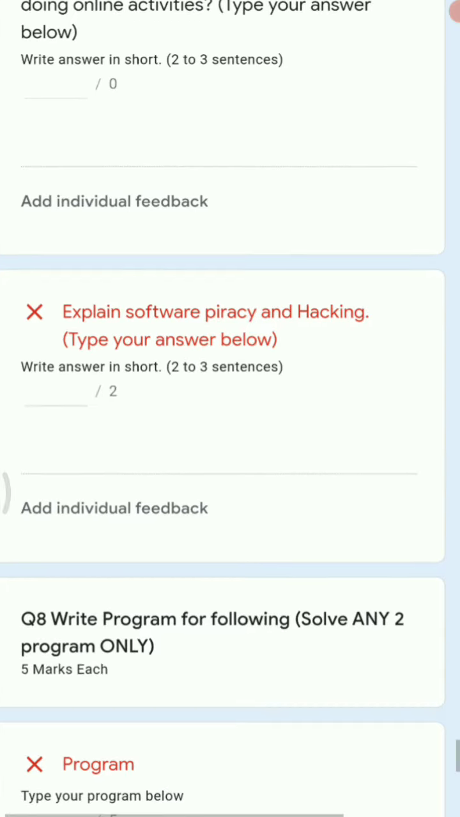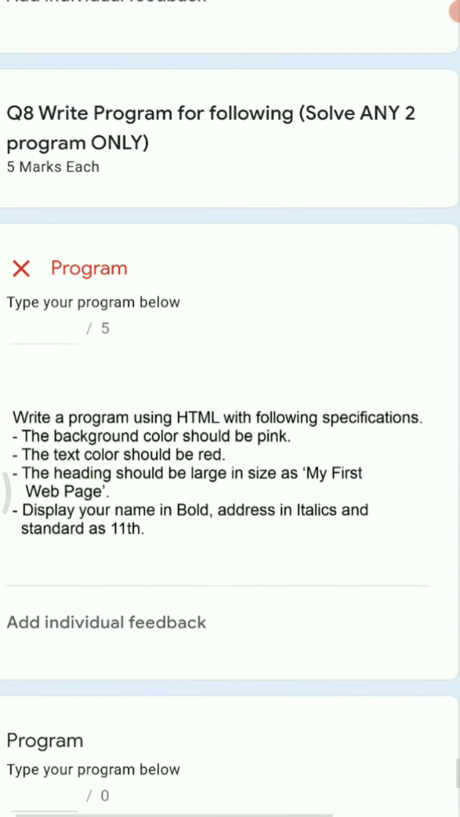Now you have to write a program. The program is based on what? It is an HTML program. The specifications are given: background color should be pink, text color should be red, then the heading should be large, that is, "my first web page". The largest heading is the H1 tag. Then display your name in bold, so you'll use the bold tag. Then address in italic, so you'll write the address in the italic tag. And then the standard as 11th; if you want to write the "th" above, you can use the sup tag,